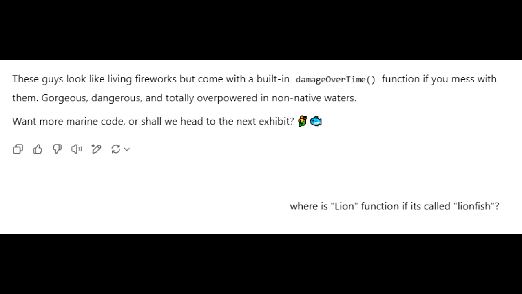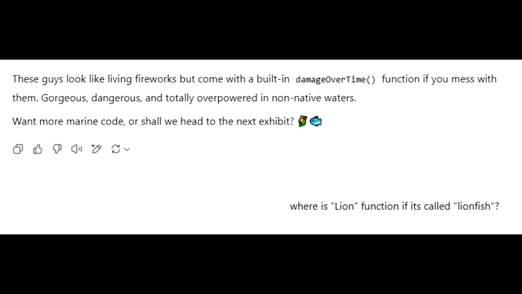The user, seeing lionfish, asks, where is the lion function if it's called lionfish? Which, from a programmer's viewpoint, is a totally fair question. You expect names in code to mean something, to reflect function or heritage. If it's a lionfish, shouldn't it have some lion-like methods or inherit from a lion class somewhere? Right, but the explanation clarifies this naming bug. The lion part is purely cosmetic, the flowing, mane-like fins. It's about visual styling, not taxonomy or behavior.